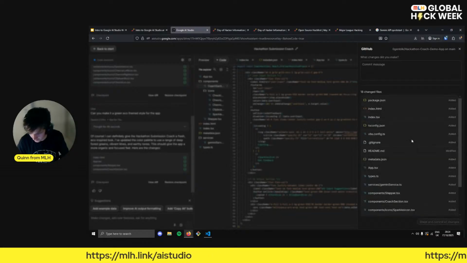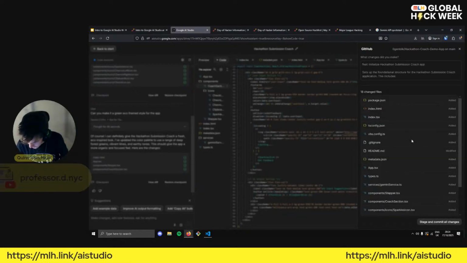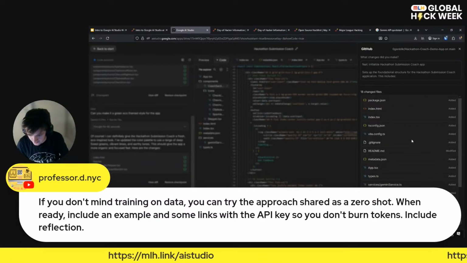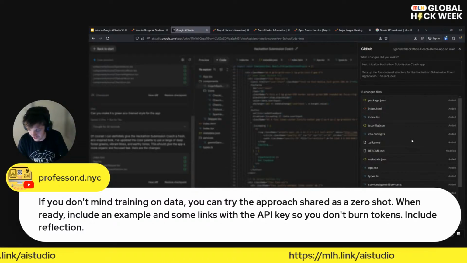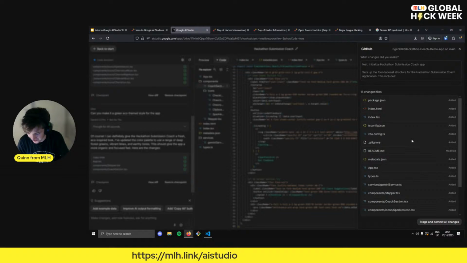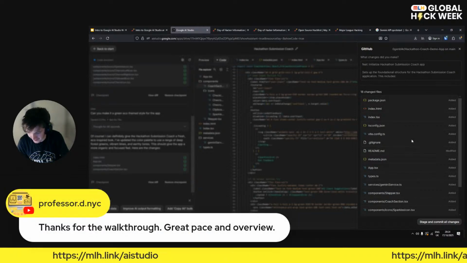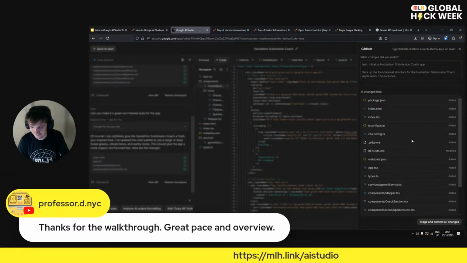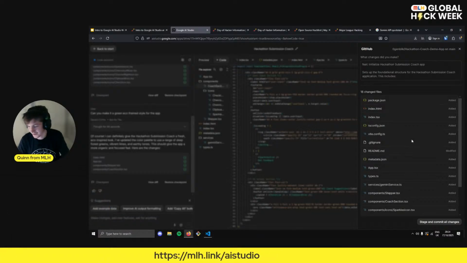So we've got some thoughts in the chat. If you don't mind training on data, you can try the approach shared as a zero shot when ready, including an example and some links with the API key so you don't burn tokens. Yeah, these are some great suggestions on how you can save yourself some tokens too, of course. And I'm glad that you've enjoyed the walkthrough and that the pace has been good for you too. Always happy to have feedback, so please do let me know what you'd like to see more of as well.